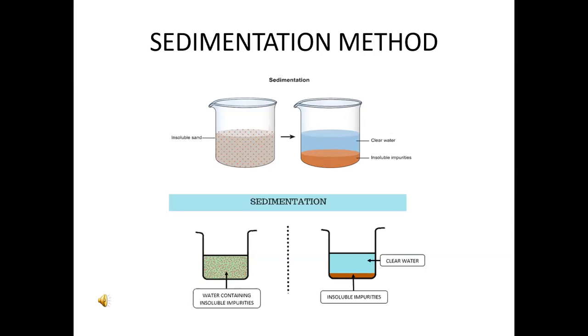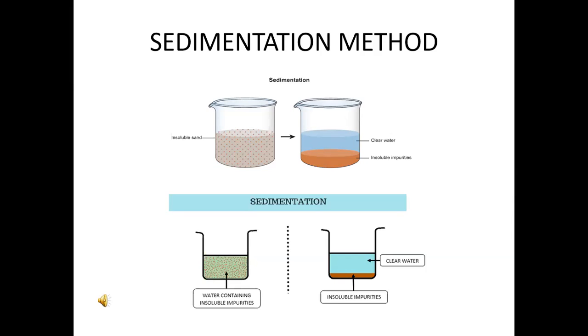Muddy water is a mixture of very fine particles of soil in water. What will happen if muddy water is left undisturbed for some time? Mud, being heavy, will settle down at the bottom of the beaker and will form the sediment.